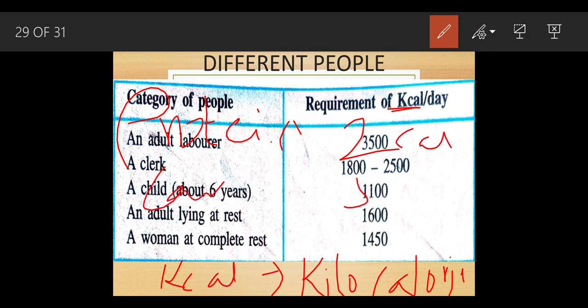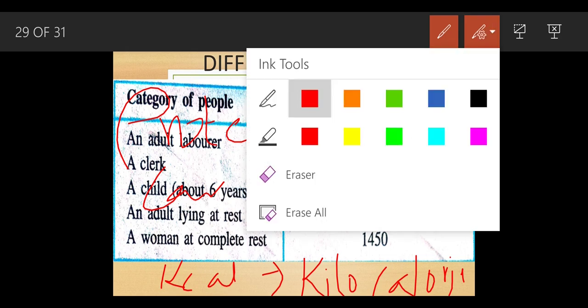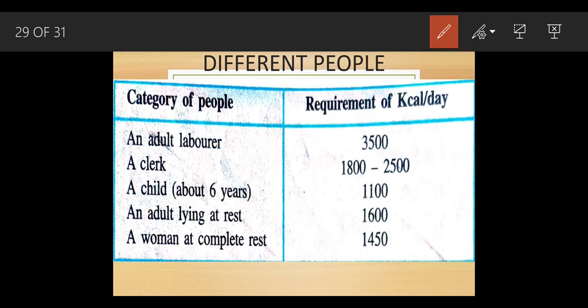Carbohydrates 5 cal. So this cal is nothing but the measuring unit. It helps to know how much energy is there inside this food. So this is very important.